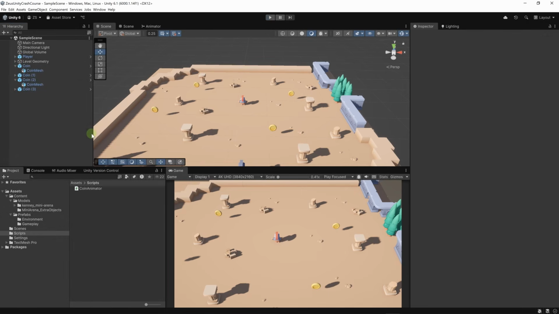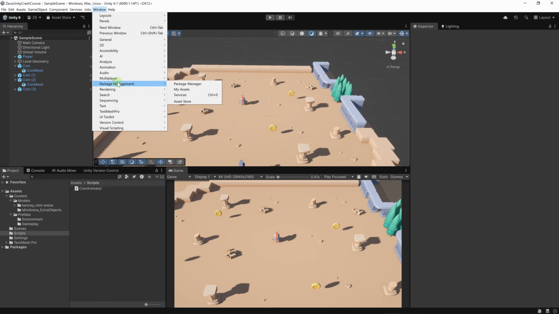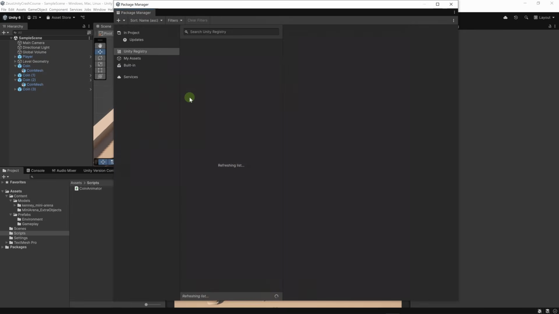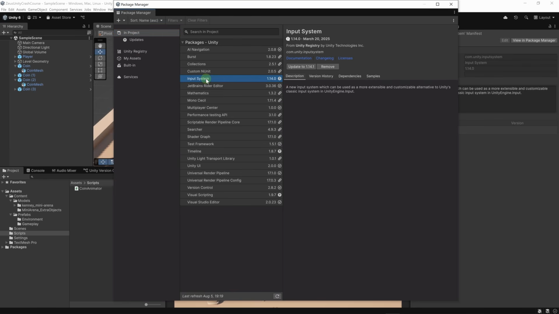In Unity, we used to have one way of handling input. We used the input class in the Unity engine namespace, but now we have something that a lot of people consider as a new thing, but it's been here for years. I'm talking about the input package. If we go to Window, Package Management, Package Manager, on the project, we have the input system here, and it will be installed in your project by default if you're using Unity 6 or later versions.